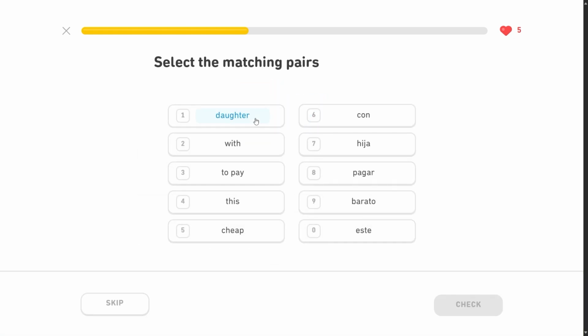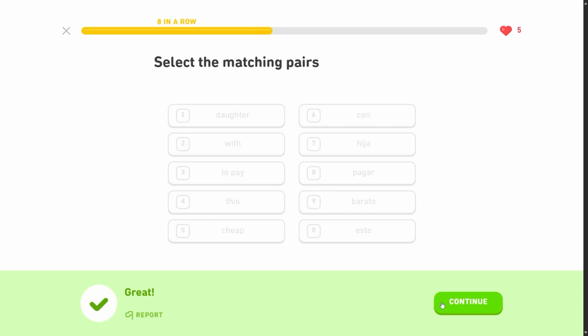All right. So daughter. We know daughter is hija. With, that'll be con, as opposed to sin, which is without. To pay, we've only encountered this a couple of times, is pagar. This is este, whereas that would be ese, and cheap, barato. Right? Caro is expensive, barato is cheap.